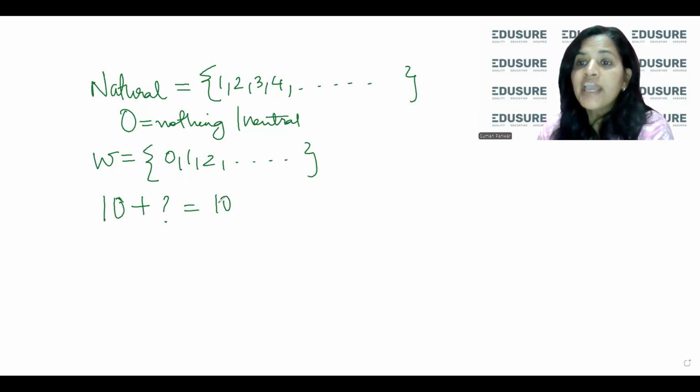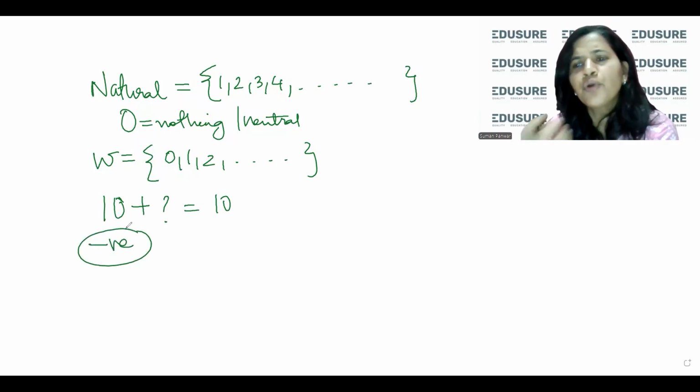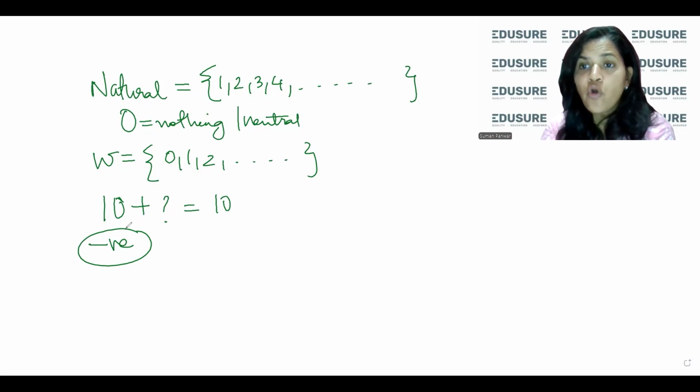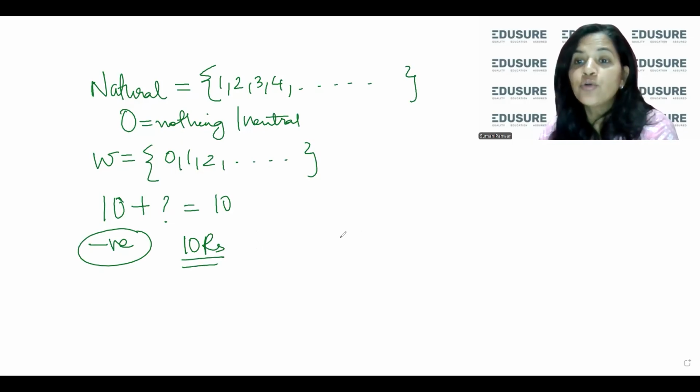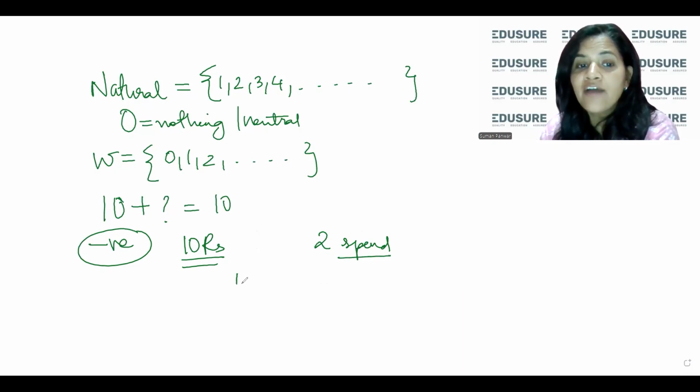Now came the concept of something known as negative. Now, what do you mean by negative? If you are a commerce student, it's like, okay, I have 10 rupees in my pocket. So I go to a shop and I spend 2 rupees. Okay. So how much do I have? I subtract 2 from 10 and I get 8.